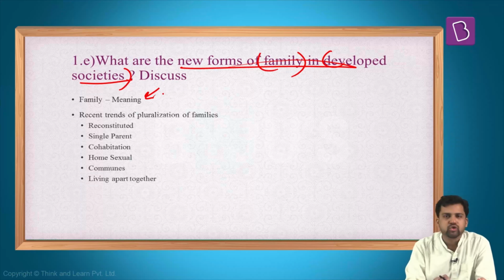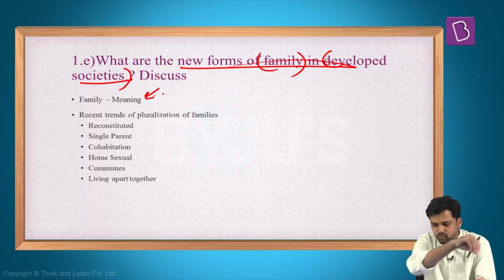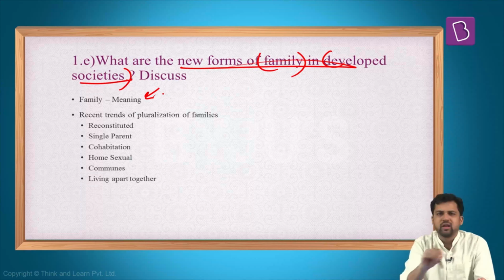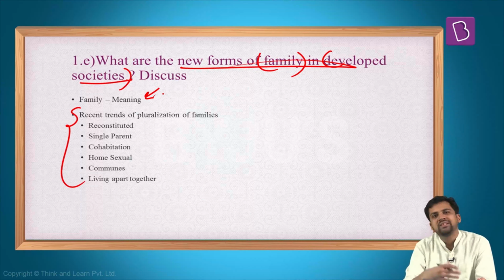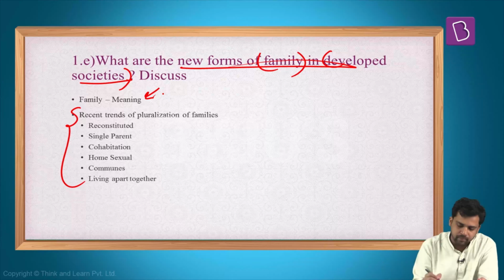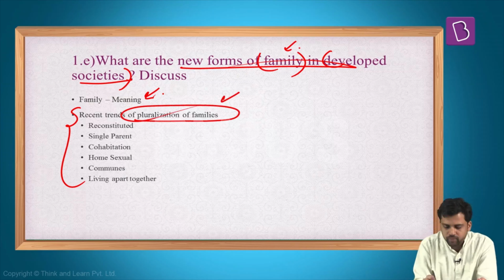And then in developed societies, you can mention how the values are changing: achievement orientation, individualism. So what are the value systems in developed societies? One line you can say. Then you can say how these modern values go hand in hand with the institution of family, which has led to the creation of pluralization of families.